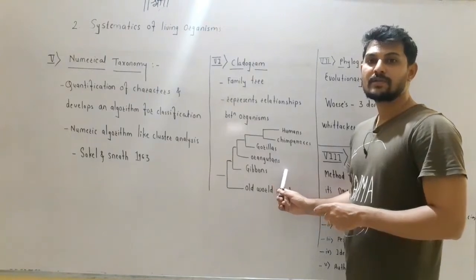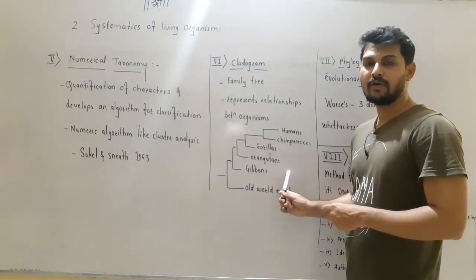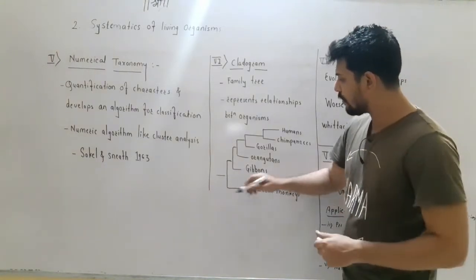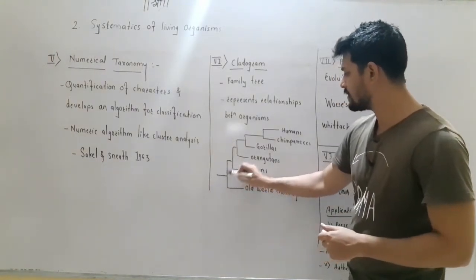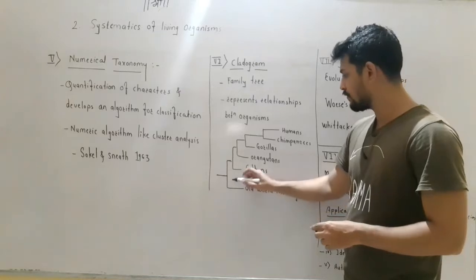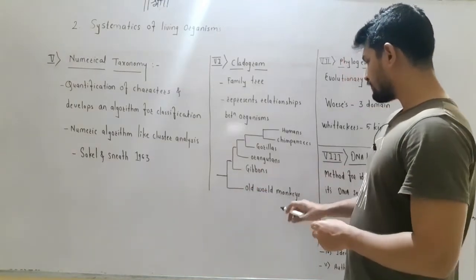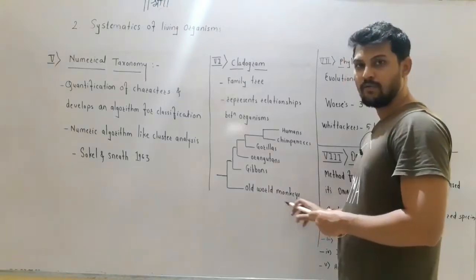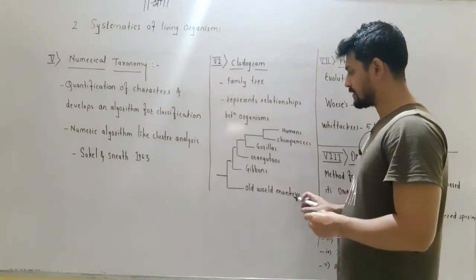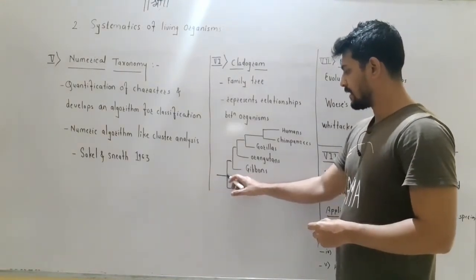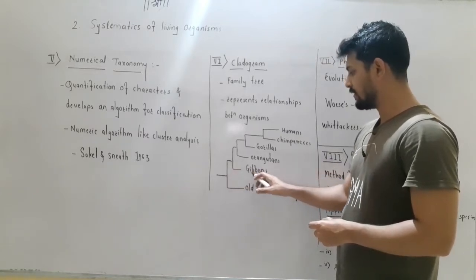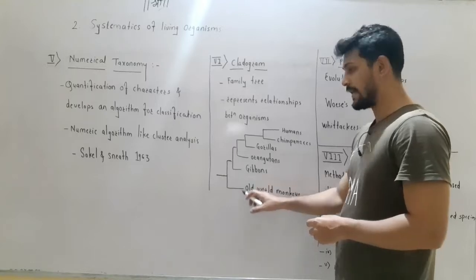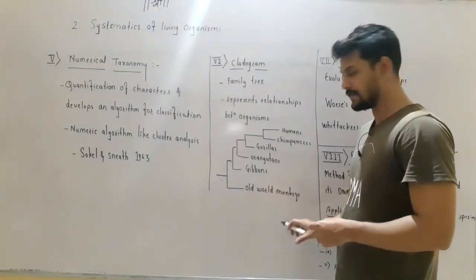Here I have drawn the structure of the cladogram or the family tree of the human. Here we have our common ancestor. From this common ancestor arose the old world monkeys. From the same common ancestor arose the gibbons. Gibbons are apes. Old world monkeys are not called apes. These are the monkeys.